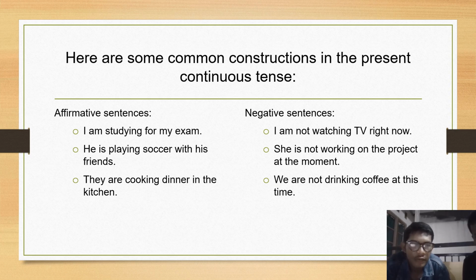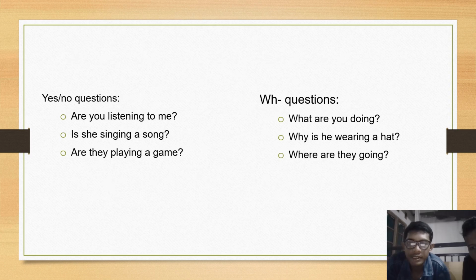Affirmative sentence. I am studying for my exam. He is playing soccer with his friend. They are cooking dinner in the kitchen. Negative sentence. I am not watching TV right now. She is not working on the project at the moment. We are not drinking coffee at this time.